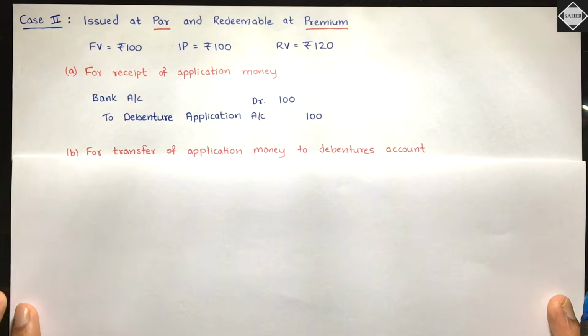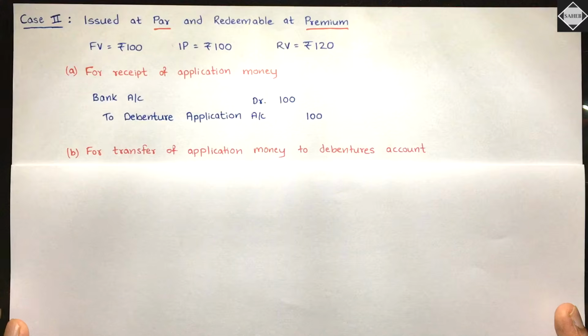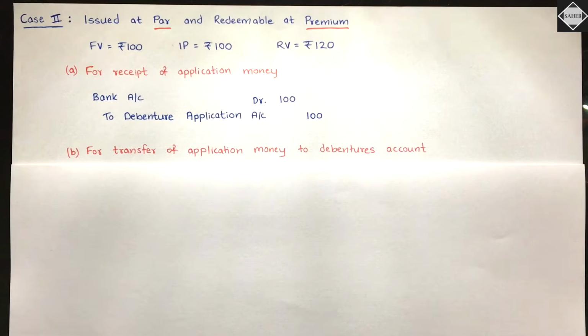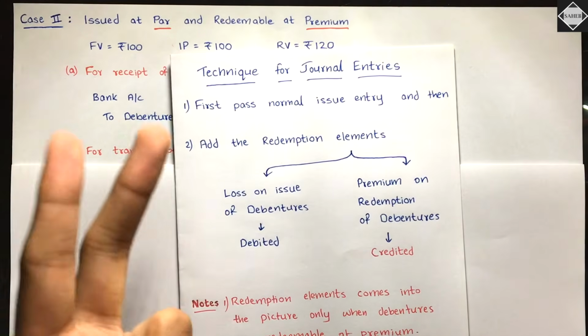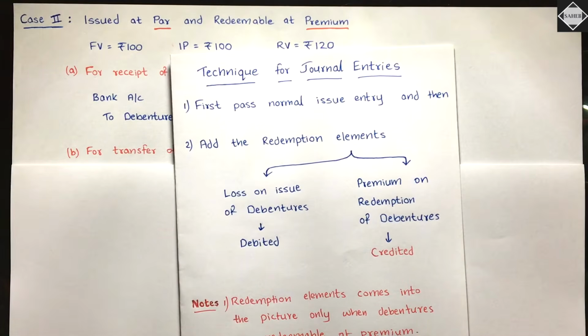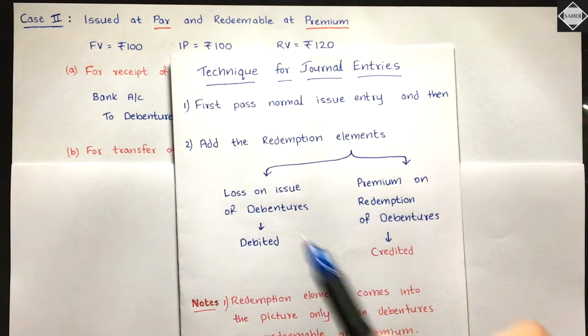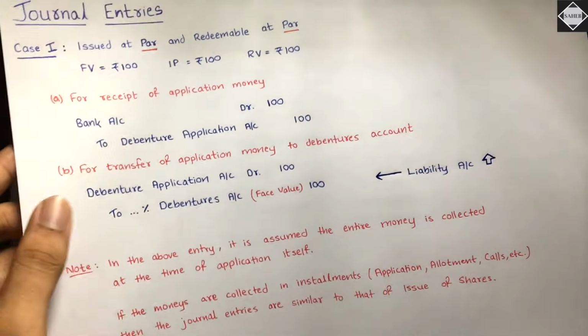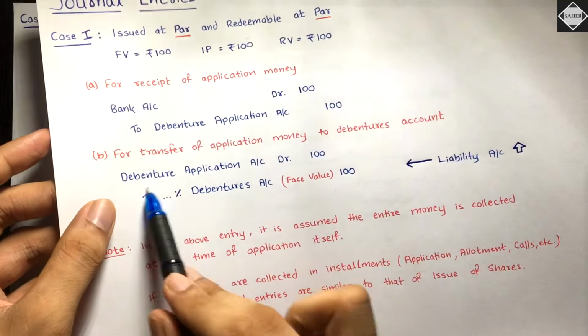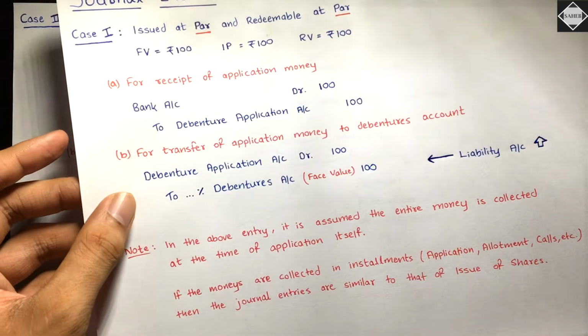Okay, but understand here, first let's go to the technique and understand properly, because here there are redemption elements. In case 2, case 4 and case 6 there are redemption elements, because redemption is happening at premium. So you have to follow the technique properly. First pass the normal issue entry, how you did in case 1. Simple, debenture application to percentage debentures.